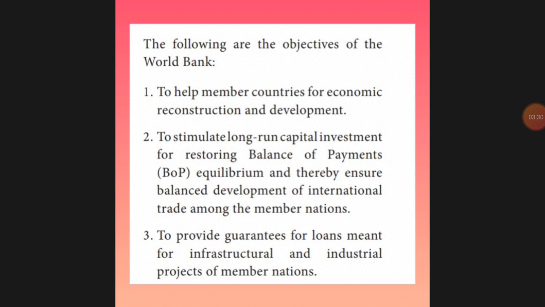So that should be vanished, that should be removed from the country, which means they have to get help from outside sources at the international level. For that type of country, this IBRD will give a helping hand. Next is to boost long-term investment. Any infrastructure, anything, they wanted to have for the long term only. And also BOP, balance of payment, from one country to another country.